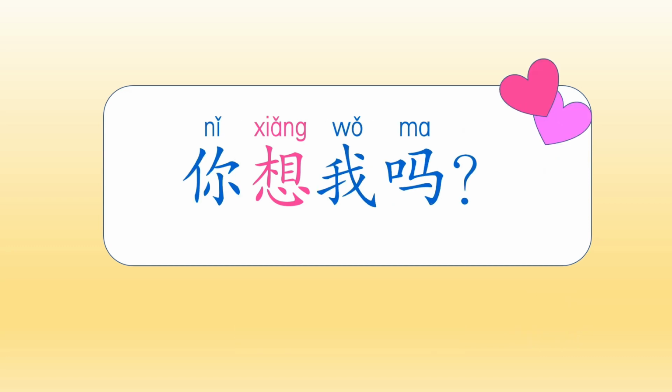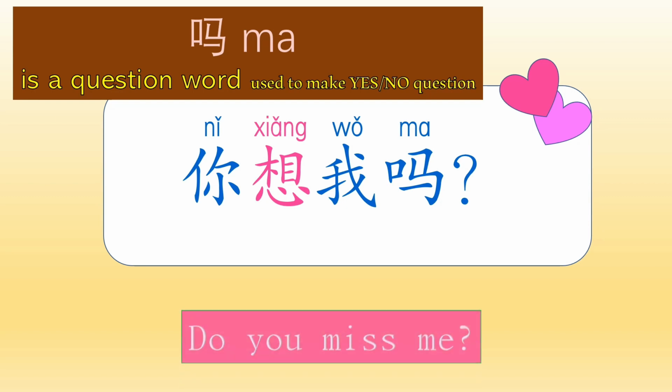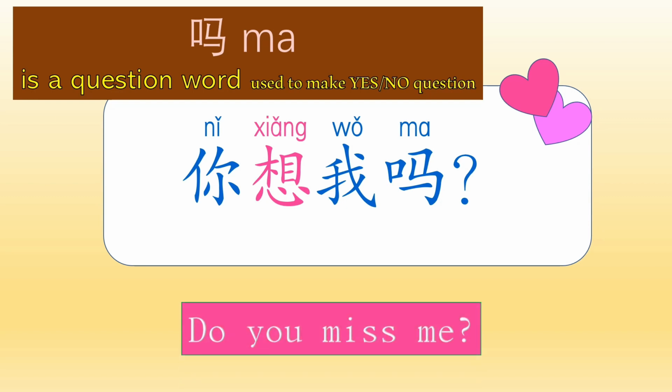Well, this one is a question sentence. 你想我吗? The word 吗 is added at the end. This is a question word used to make a yes-no question. 你想我吗? Do you miss me? For the structure of this question sentence, you just add the word 吗 to the affirmative sentence, 你想我. You don't have to change the order of any words here. 你想我, subject, verb, and object. You just add the word 吗 to make it a yes-no question. 你想我吗? Do you miss me?